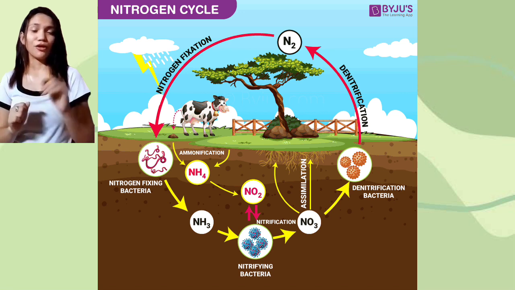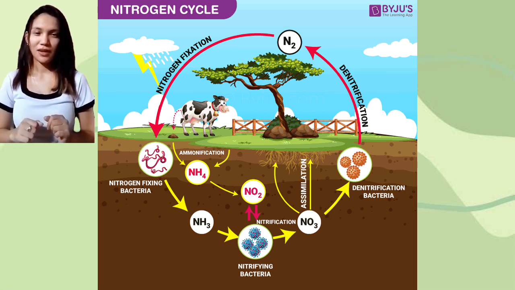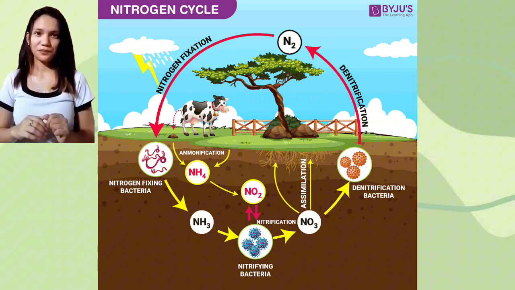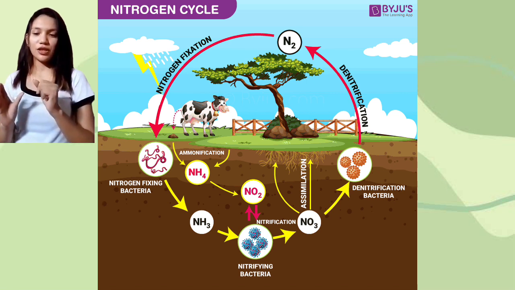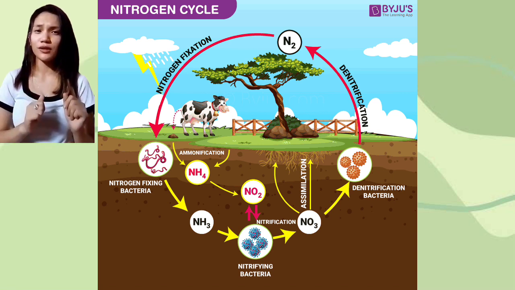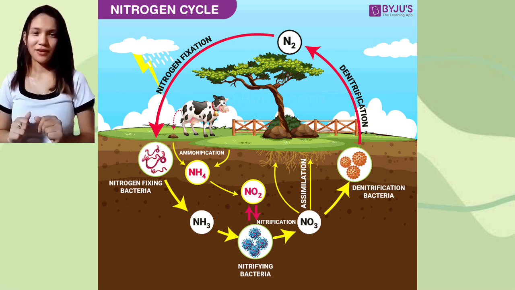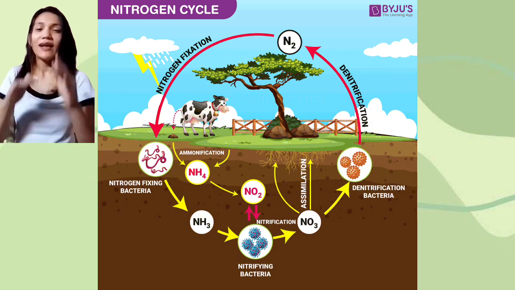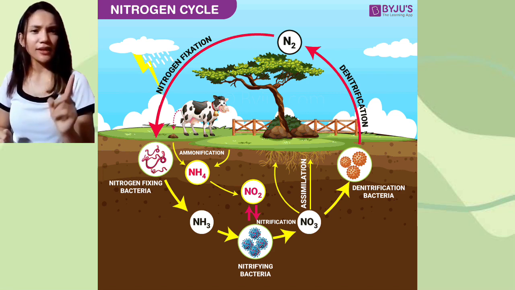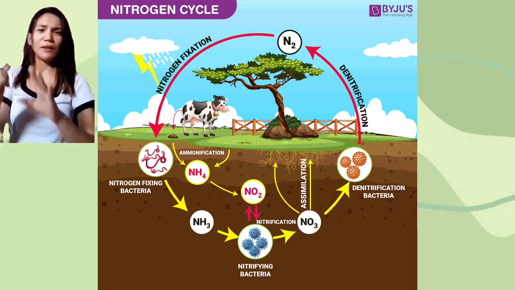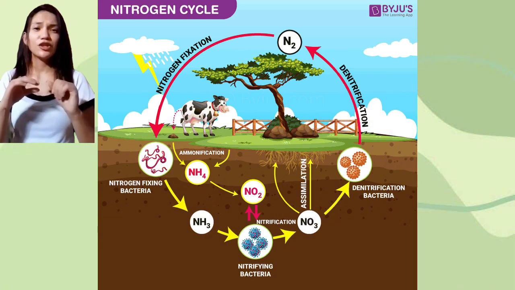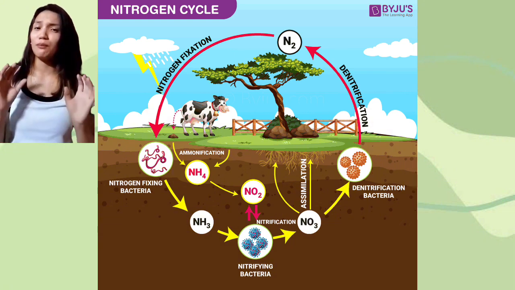Nitrogen exists in both organic and inorganic forms. This nitrogen is found in abundance in the atmosphere, and it is made available to plants by symbiotic bacteria which can convert it into usable forms. Kabalo ba mo nga 78% of the atmosphere is made up of nitrogen gas? But then, it cannot be used. It cannot make DNA, RNA, and proteins because nitrogen atoms are superglued that no one can break.